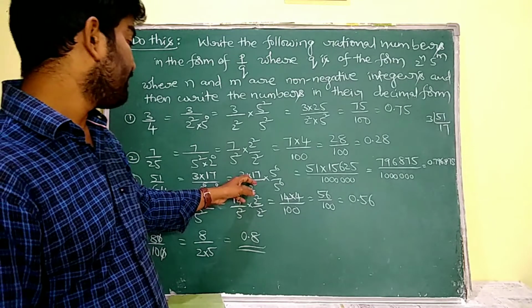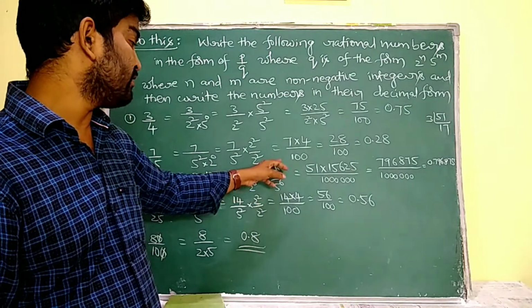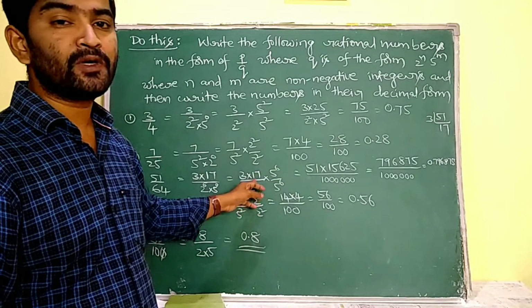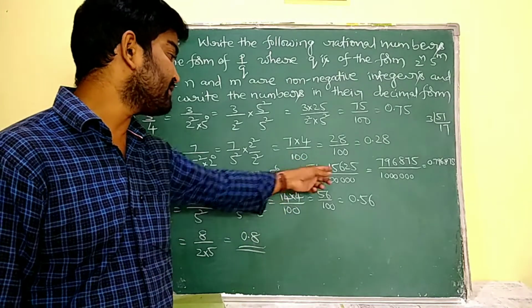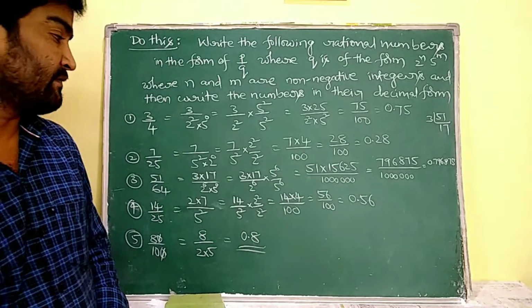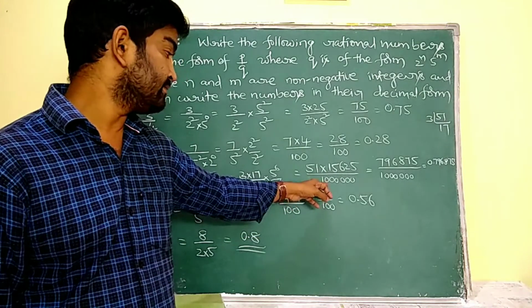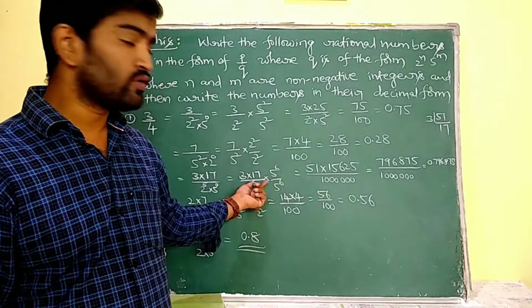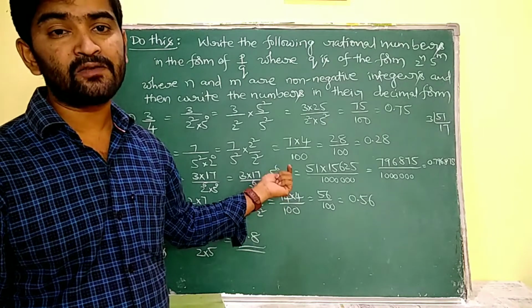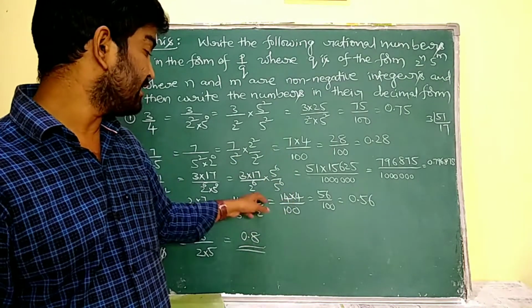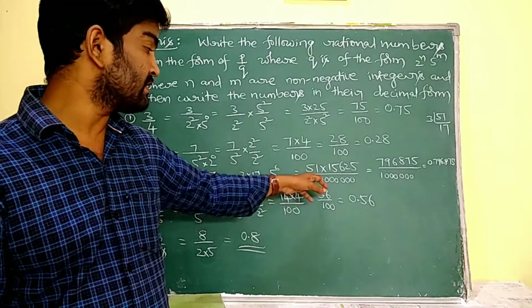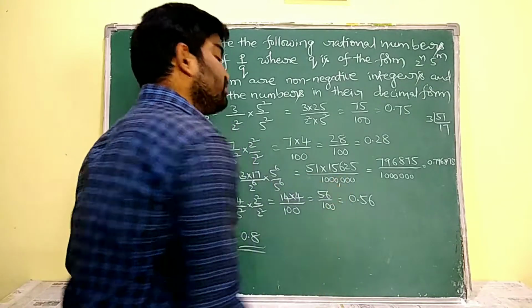So 3 into 17 into 5 power of 6 by 2 power of 6 into 5 power of 6. That is nothing but 51 into 5 power of 6, which is 15,625, by, see, 2 into 5 gives 10, 2 square into 5 square gives 100, 2 cube into 5 cube gives 1000. Similarly, 2 power of 6 into 5 power of 6 gives 6 zeros we have to assign.